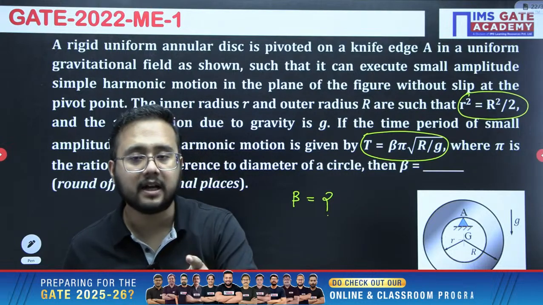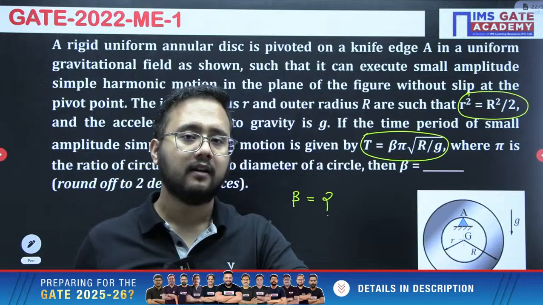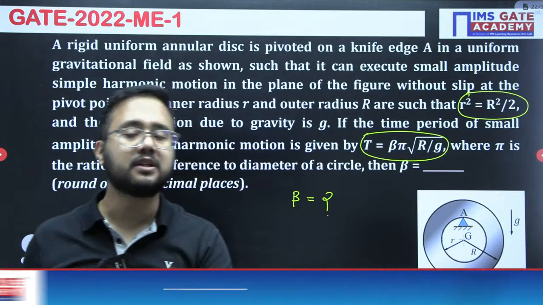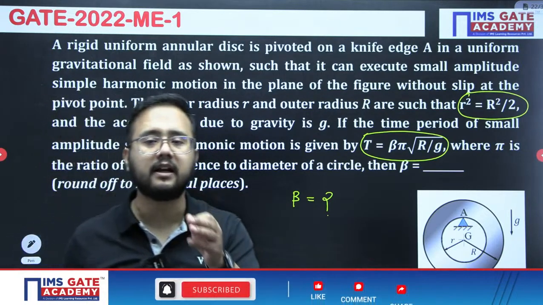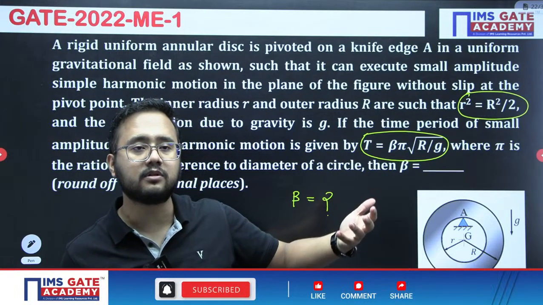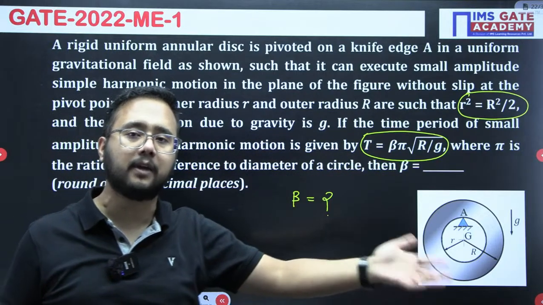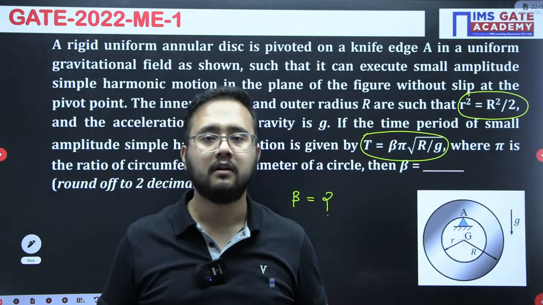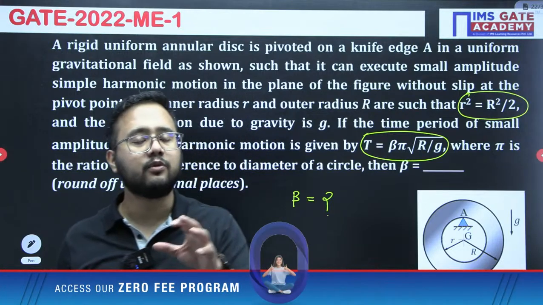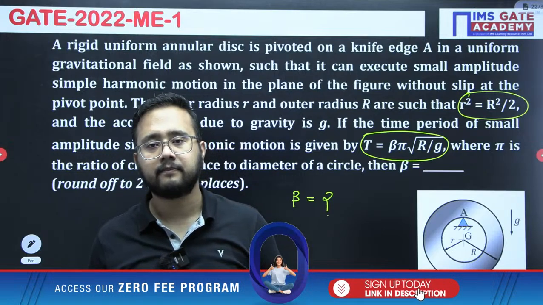So in engineering mechanics, the point is you need to understand the motion, and if you have understood the motion, then you can apply the correct equation or relation. The problem is we have not understood the motion that they are talking about in the question, and we are thinking which formula we should apply, and that is the problem. You have to first visualize the motion happening, then only you can apply the correct relation, right?